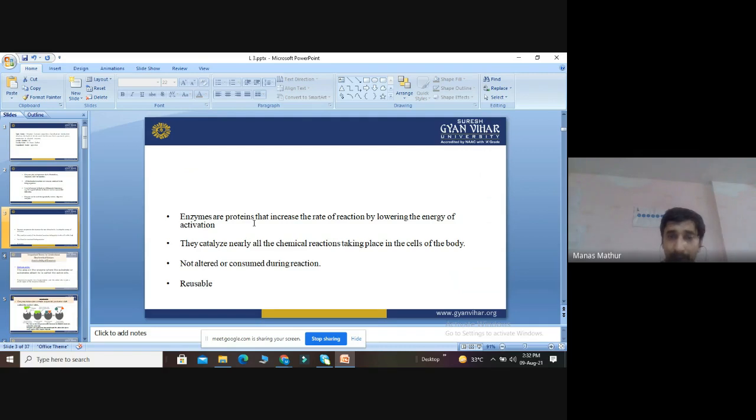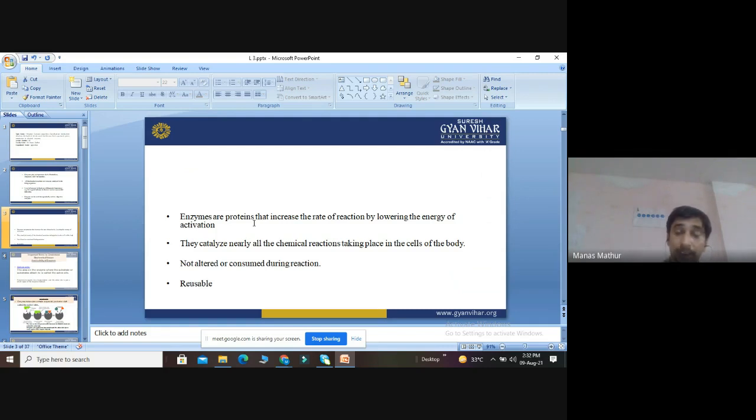They catalyze nearly all the chemical reactions that take place inside the cells of the body.